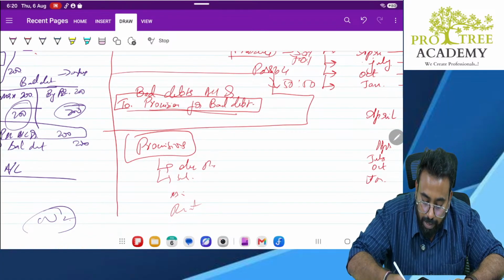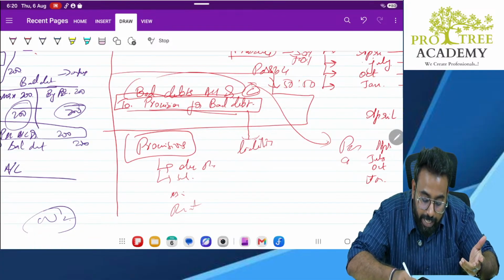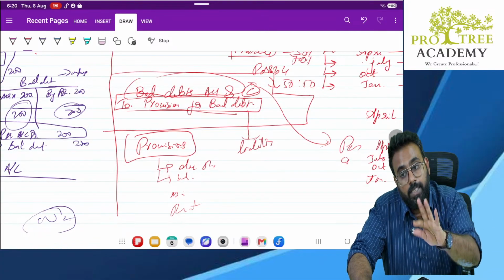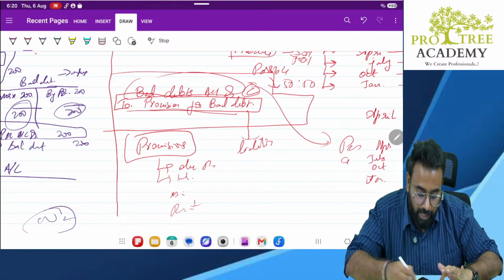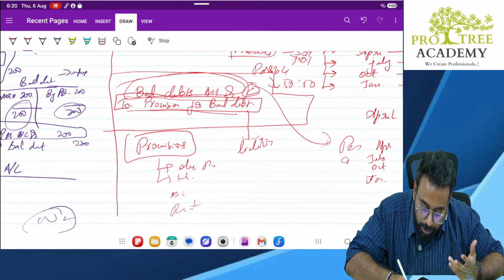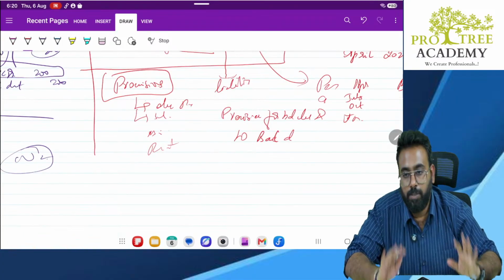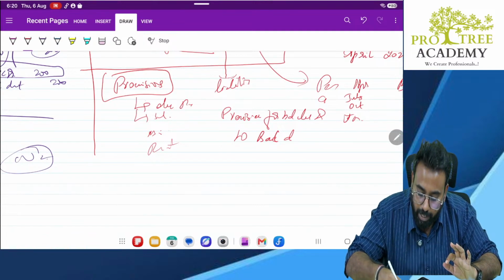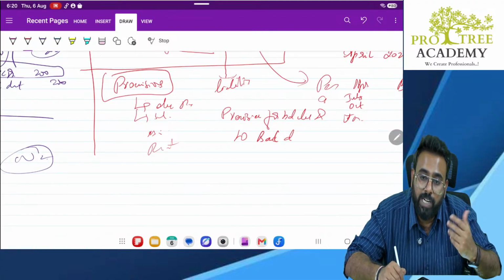This will get closed. But this one acts like a liability account. Sir, why is it acting like a liability account? Because we don't know. We have already claimed the expenses, but this may not become expenses. When may it not become expenses, sir? If the party pays me, then what happens? It is no more my bad debt. Correct? That time I will reverse it: provision for bad debt account debit, to bad debt. That time my provision becomes 0. That means earlier we created a liability, now we are reducing the liability, and earlier we claimed it as an expense, now we are reversing that expense.